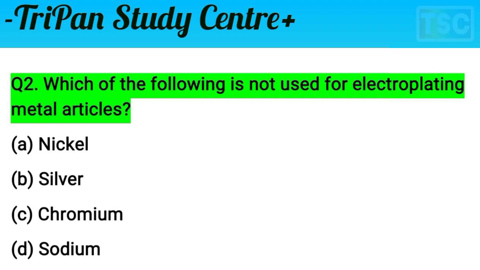It means the D option is correct here. D, sodium, is correct for this question. Sodium is not used for electroplating metal articles. Let's see the next question.